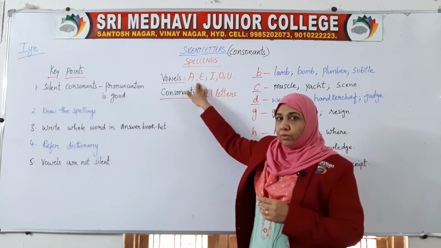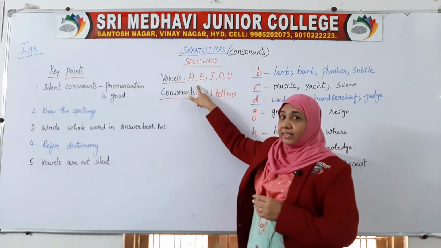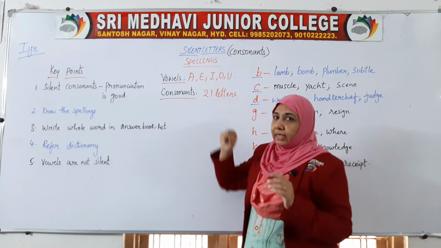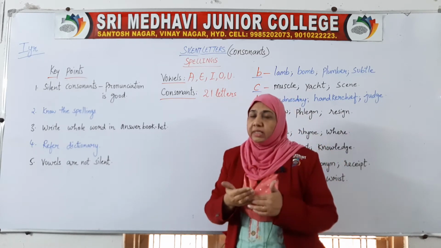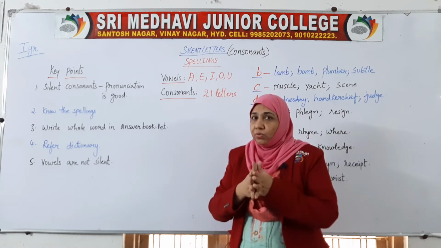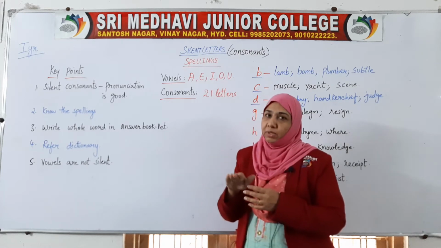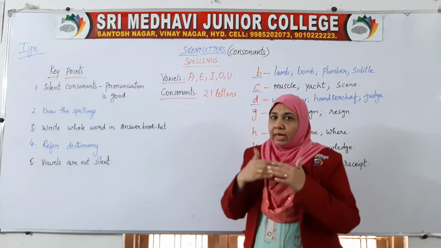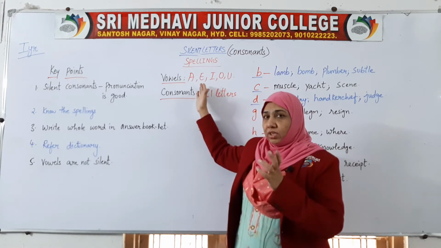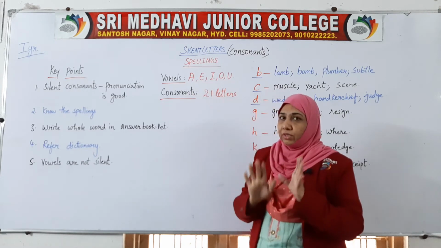For that, keep your hand on your chest and read these letters loudly: A, E, I, O, U. Then you will get an echo inside your chest and you can understand that these are the ones coming directly from the vocal cord without any stoppage in between. You are not supposed to twist your tongue to get the sound of these vowels. So vowels always have sound.